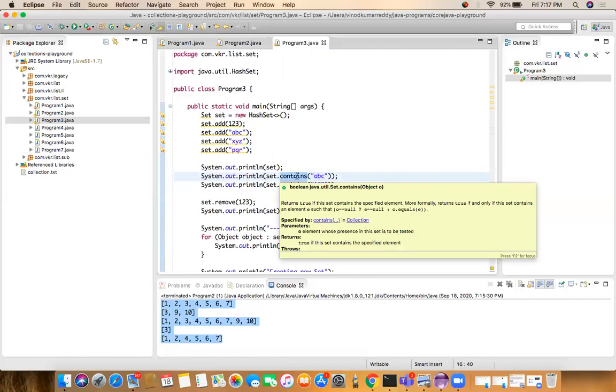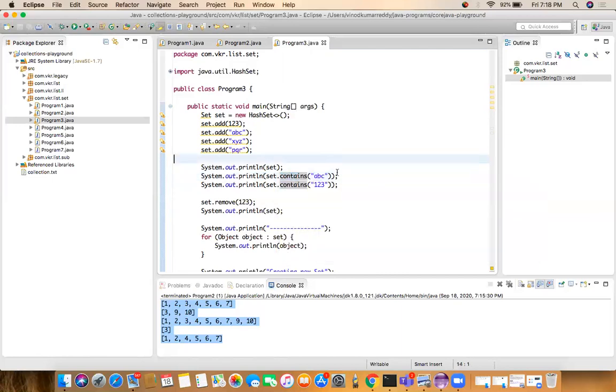See, in learning the collection API, we have to learn how to use the collection API methods and classes. Here the contains method will tell whether the element is present in the set or not. Contains of string type 1, 2, 3: inside the set we don't have a string type 1, 2, 3. This is the integer type. So the type is different, so it will give false here. It will give true for ABC because ABC is present in the set object. Contains will tell whether the element is present or not.